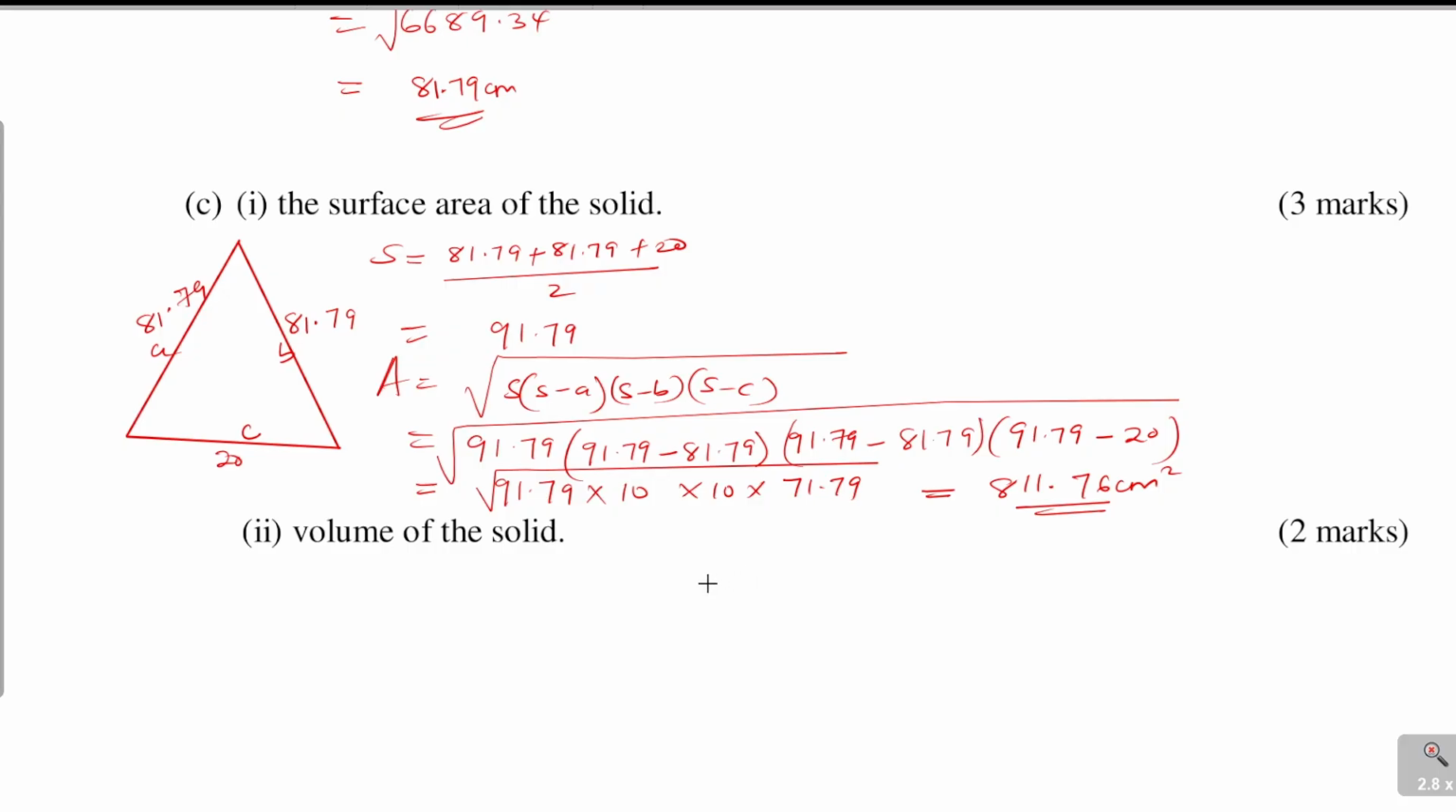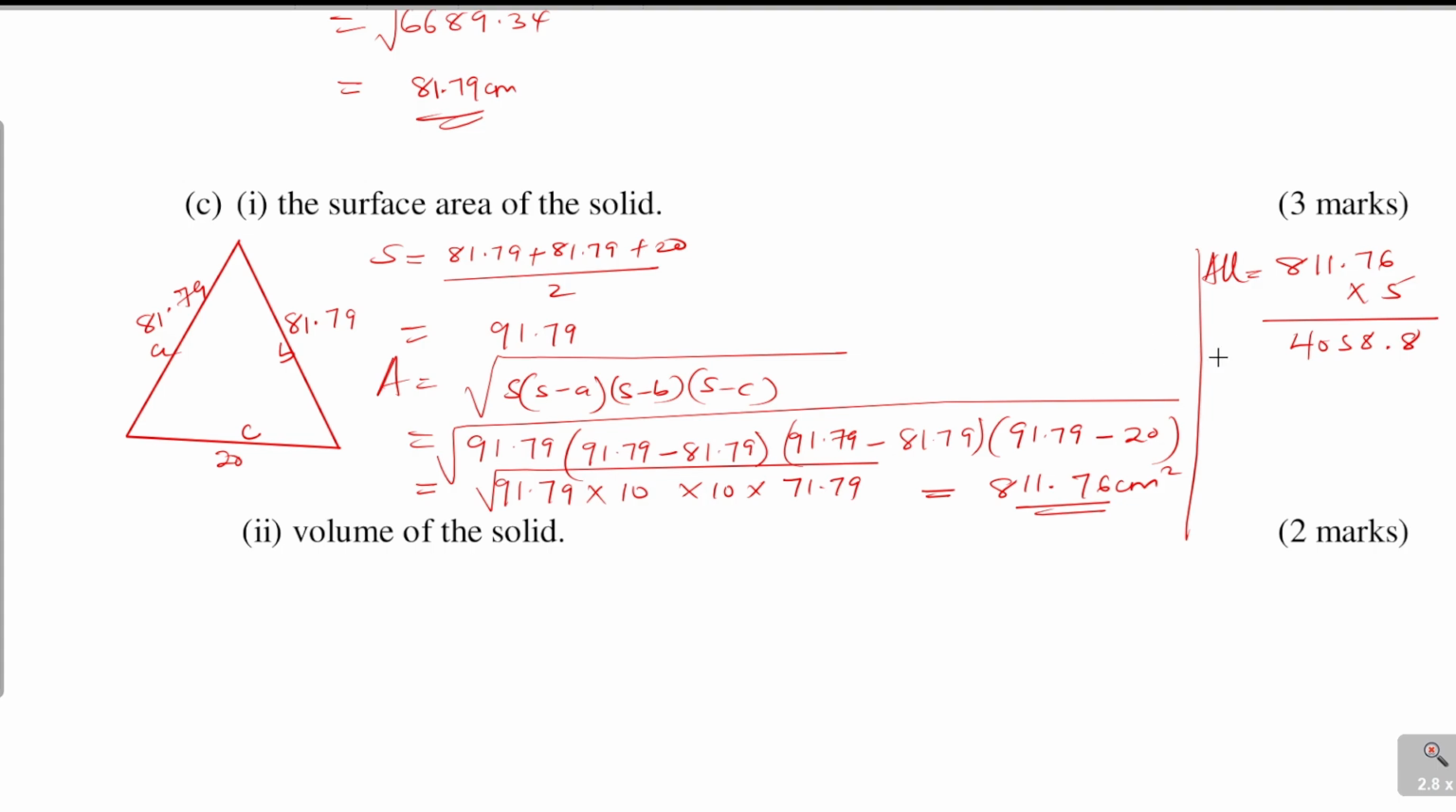Now that is the area of just one. Don't forget that. The area of just one slanting triangle. But there are 5 slanting triangles. So you have to take 811.76, and then you multiply by 5. And this will give 4058.8.